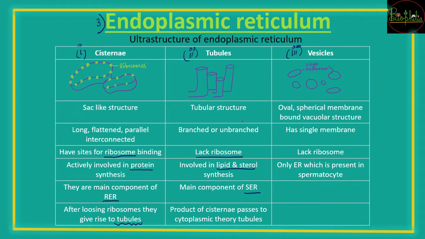The third structure is vesicles, which are oval, spherical, membrane-bound vesicular structures. It is going to have a single membrane, and it also lacks ribosomes, and it is the only endoplasmic reticulum present in the spermatocyte. So specifically in the spermatocyte endoplasmic reticulum, the vesicles are going to be present. Whereas cisternae are in the rough endoplasmic reticulum, which is found in all the cells, and tubules are found in the smooth endoplasmic reticulum, which is also seen in all cells.